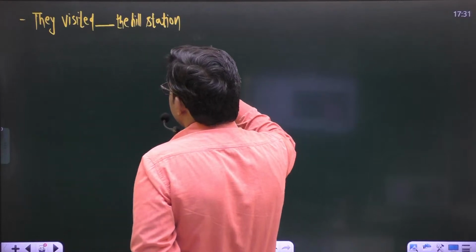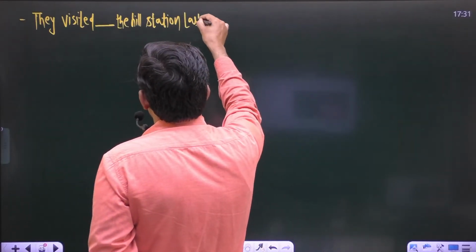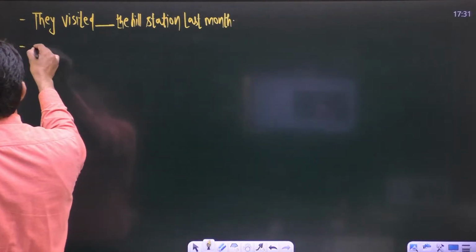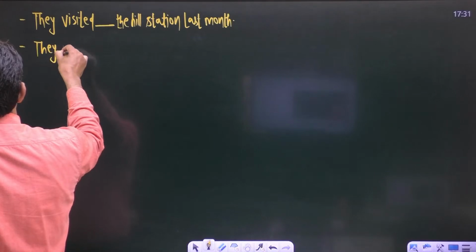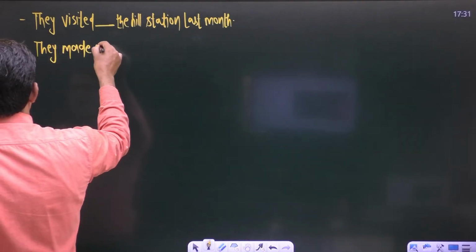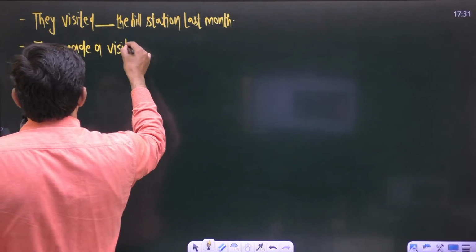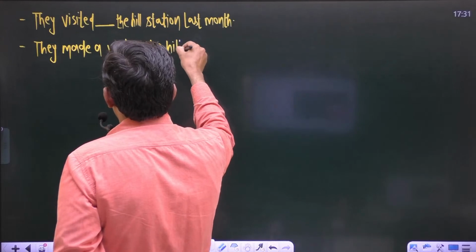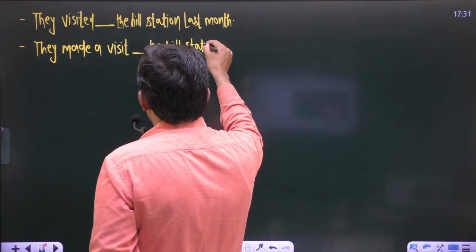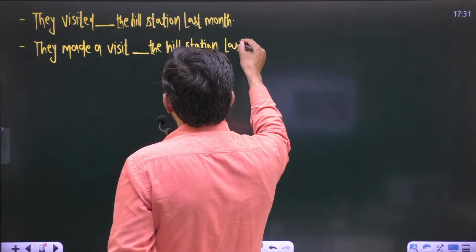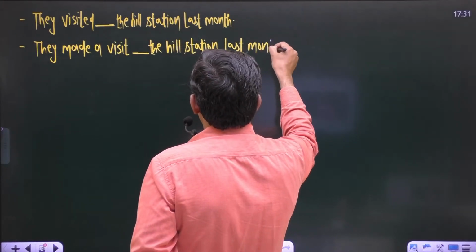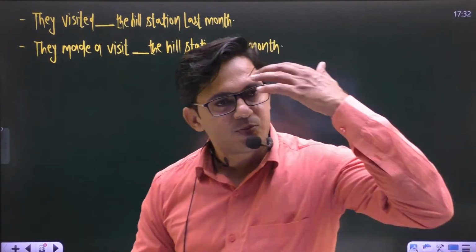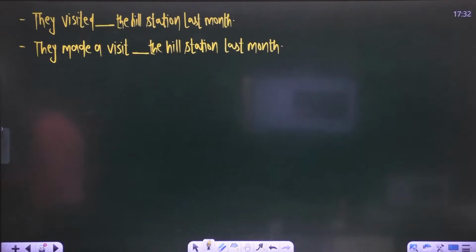They visited blank the hill station last month, right? And the second sentence is: they made a visit blank the hill station last month. Two different sentences you have.